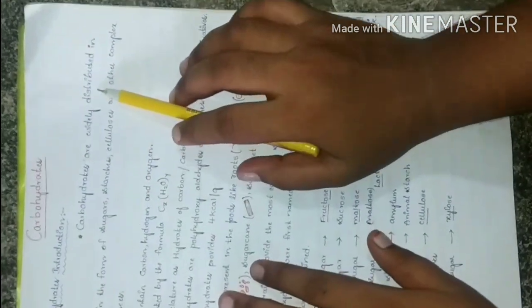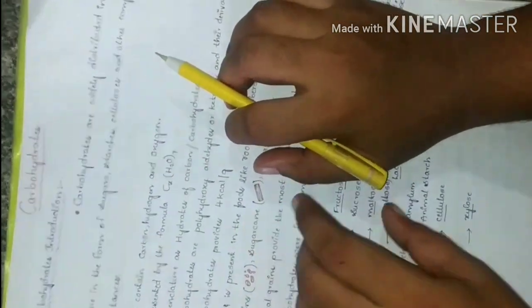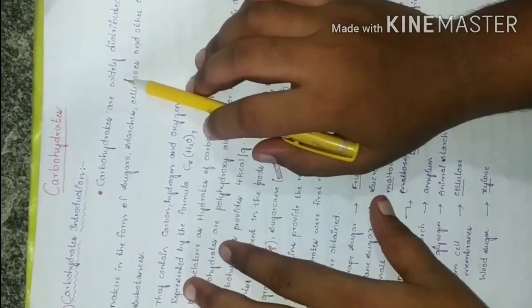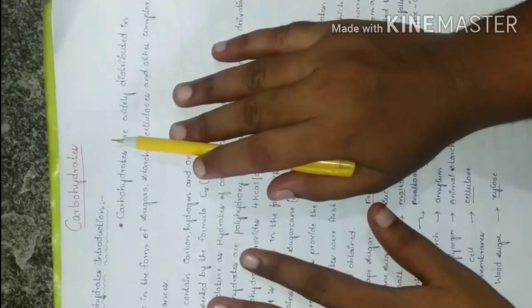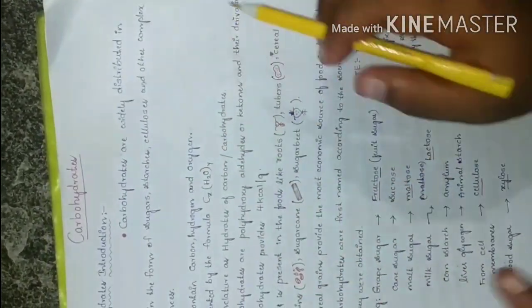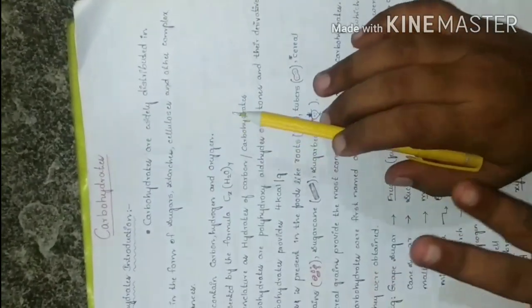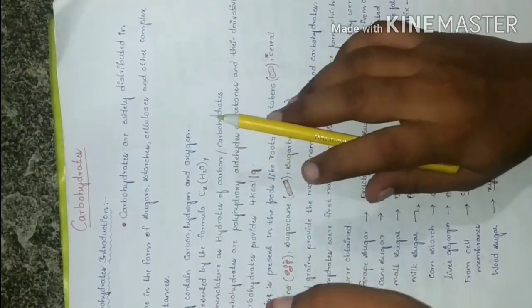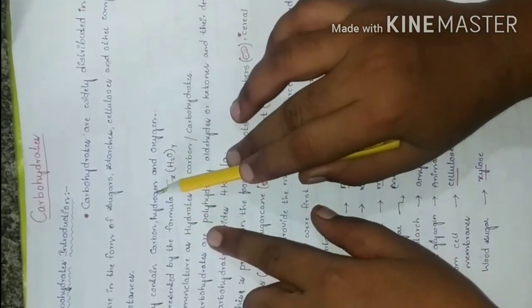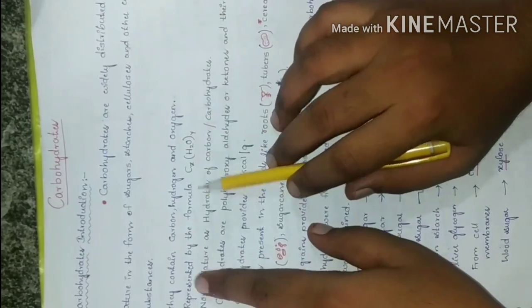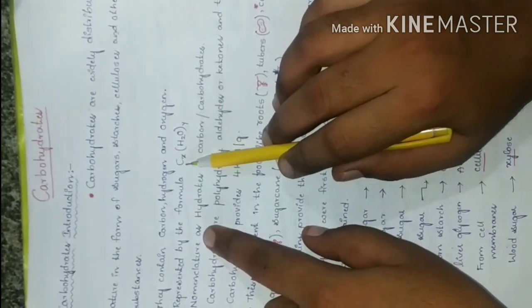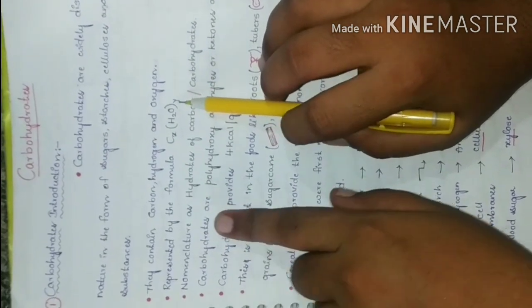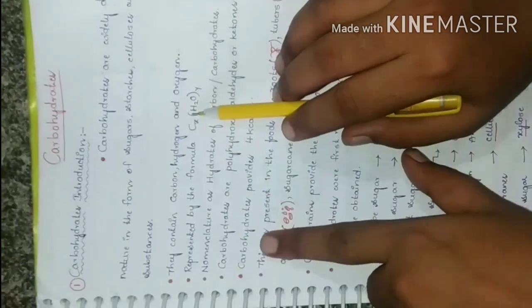Carbohydrates are widely distributed in nature in the form of sugars, starches, cellulose and other complex substances. They are simply called the hydrates of carbon, hence carbohydrates. This is the nomenclature of the carbohydrates. They contain carbon, hydrogen and oxygen, and they are represented by the formula Cx(H2O)y. It is represented by this formula.